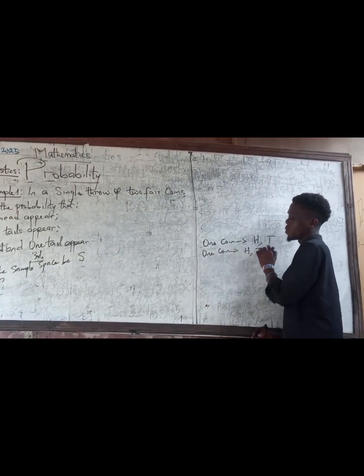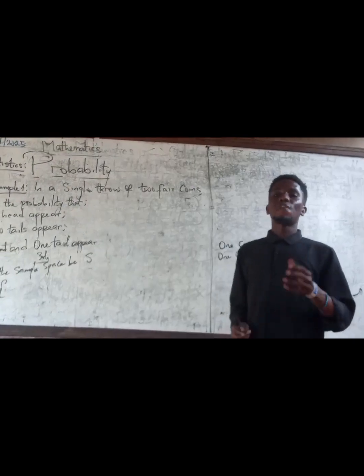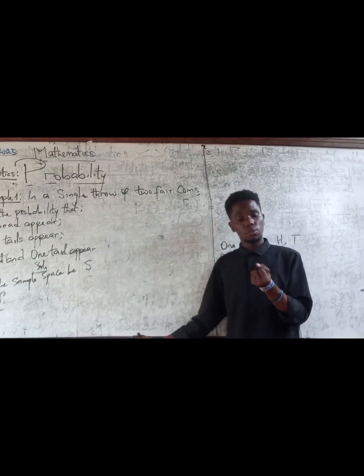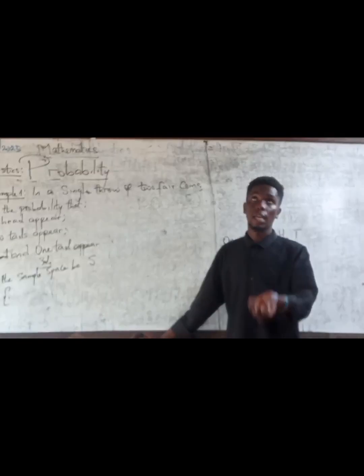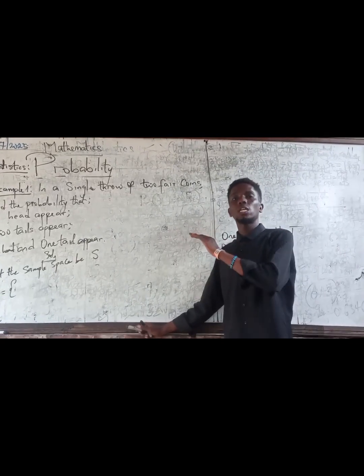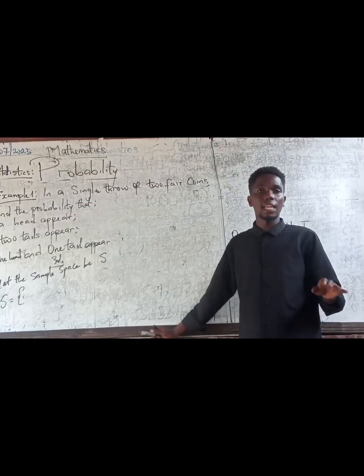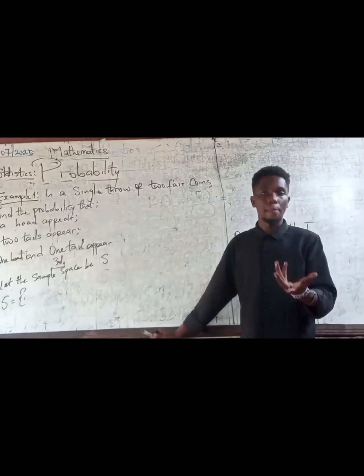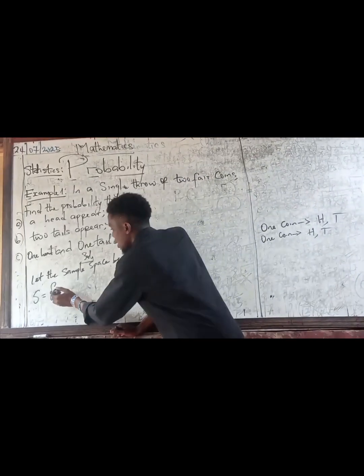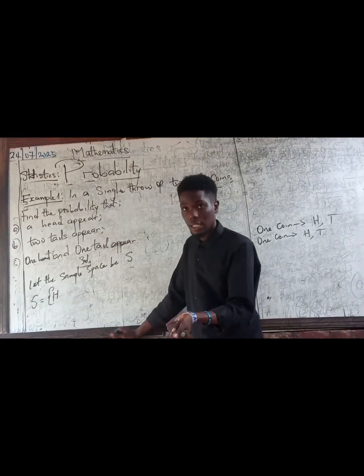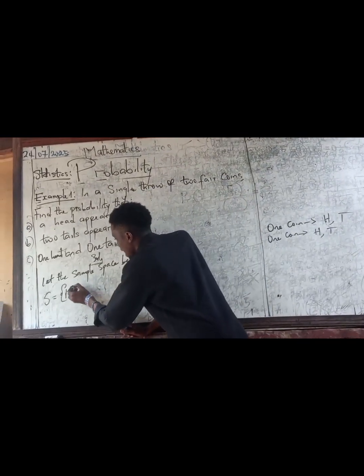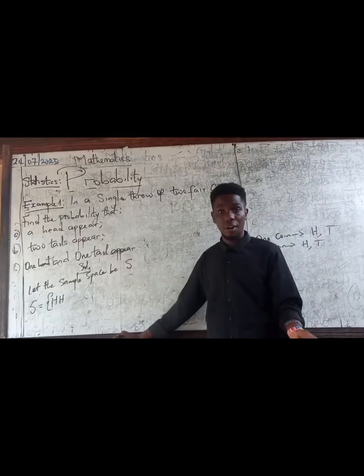Remember, what we want to do now is list out the sample space. If I take 2 coins in my hand and toss them, I want to list out all the set of possible outcomes. What are the things that are likely to happen? I can have a head on the first coin, and I can also have a head on the second coin. Very practical.